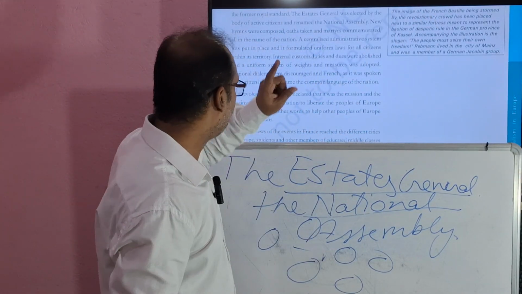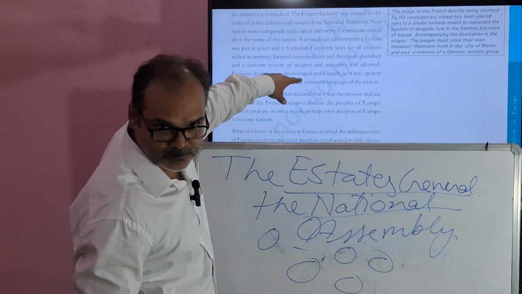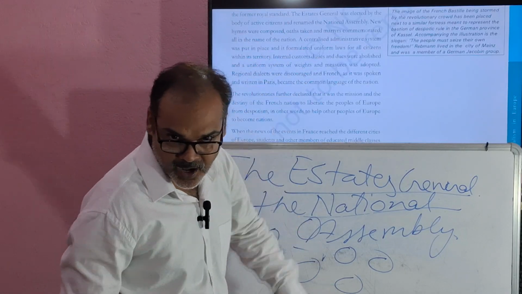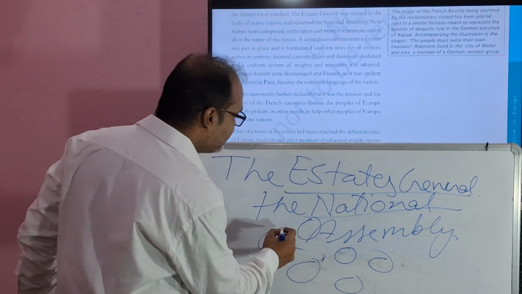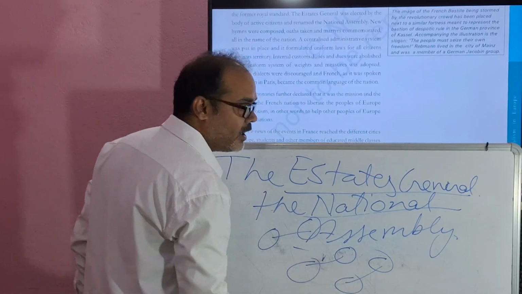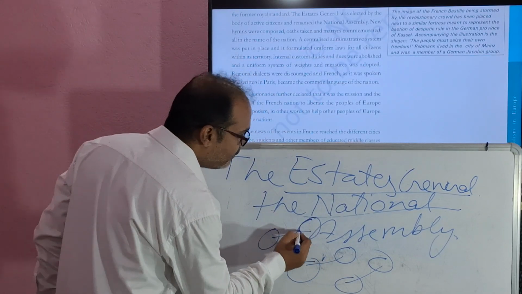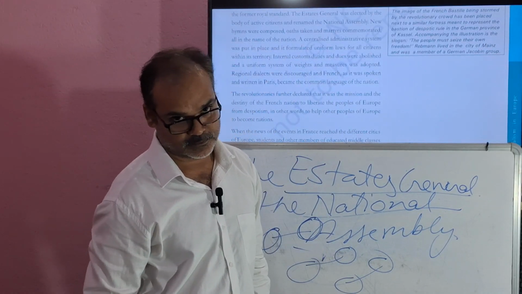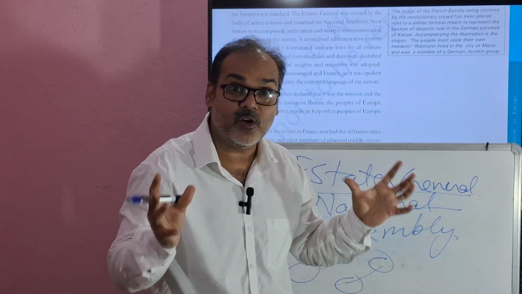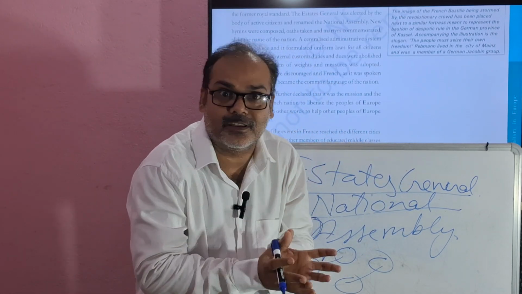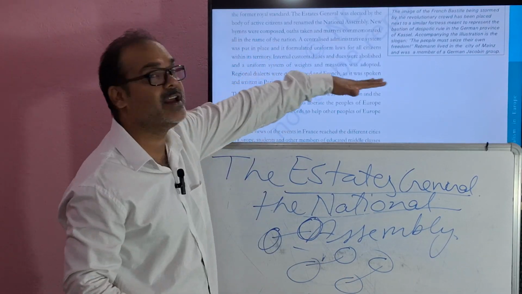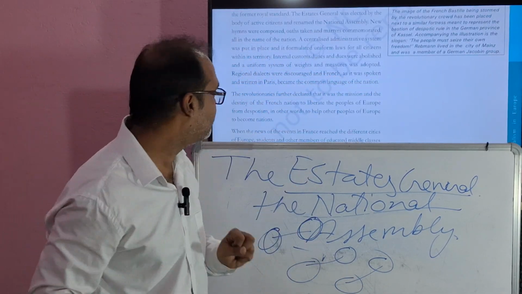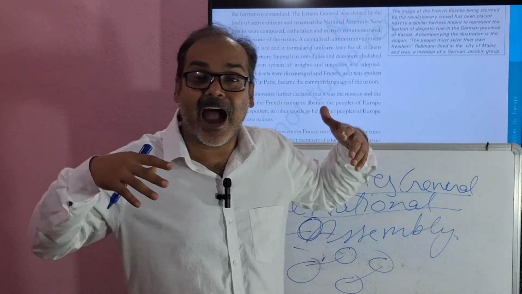For the people of France, this will be the language. Regional dialects, no. Because if people will be speaking regional dialects, how will the feeling of unity come among the people? So to bring unity, oneness, commonness among the people, to create a feeling of nationalism, French became the common language of the people. It became an identity for them.